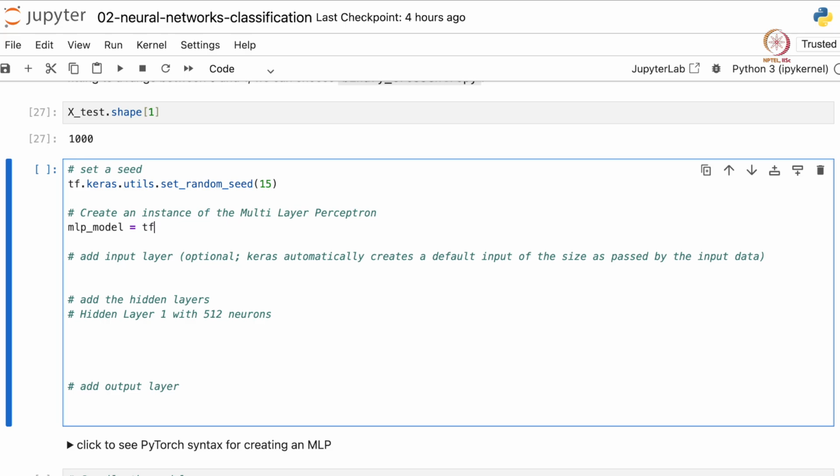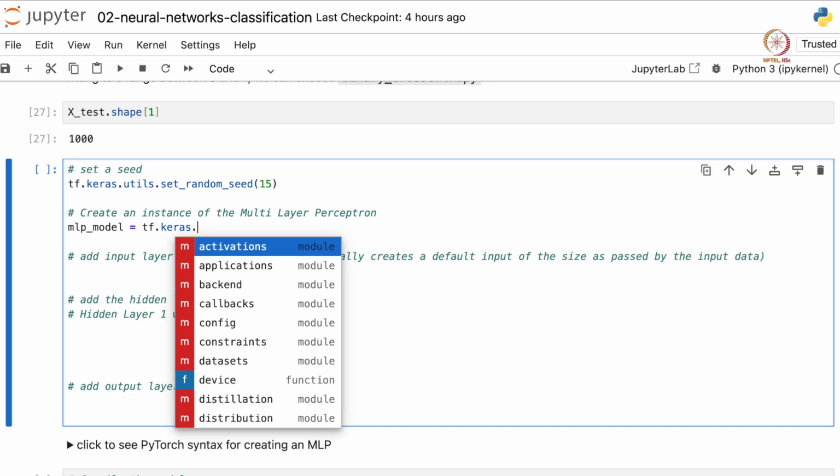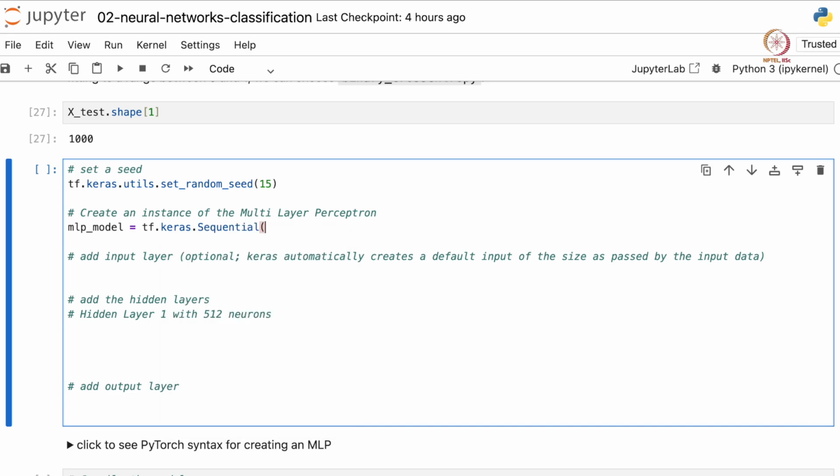To create an instance, we have to call tf.keras.Sequential. So this is an instance of the neural network model. Now, because different neural networks can have different architectures, we'll specify what the architecture of our model is. Our input layer should contain as many nodes as there are columns in our training data. There are 1000 columns, so our input layer should contain 1000 nodes. Let's add this input layer to our model.